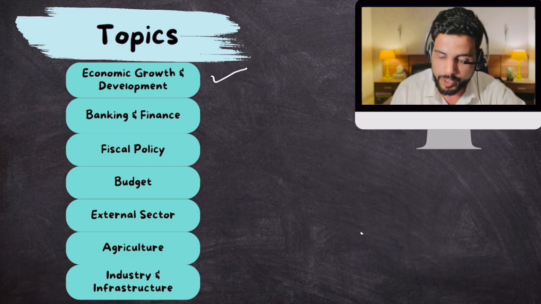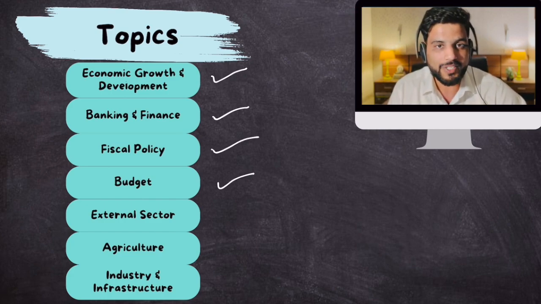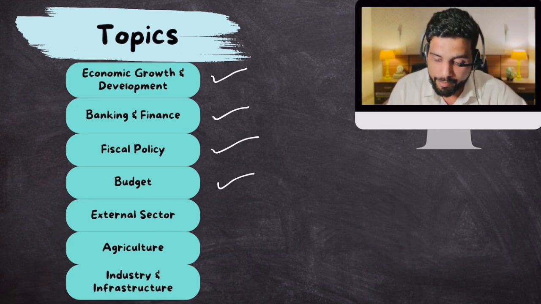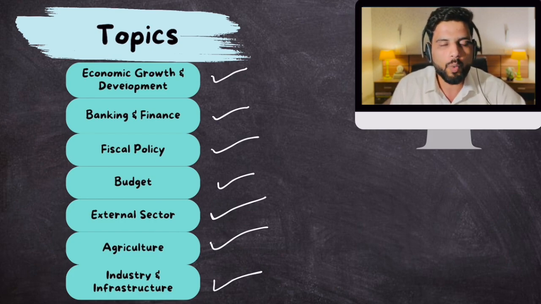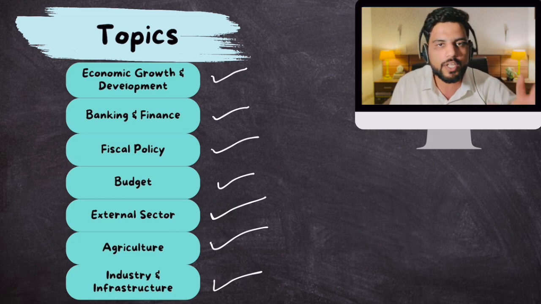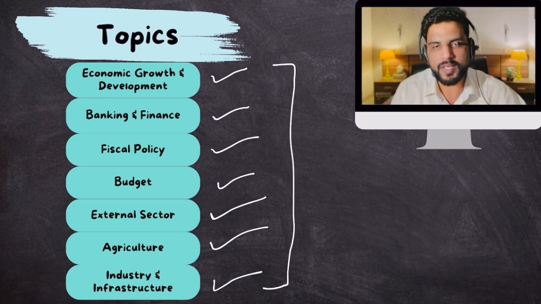Topic number 2 is banking and finance. Topic number 3 is fiscal policy. Topic number 4 is budget. Well, we all know budget is important. Topic number 5 is external sector. Topic number 6 is agriculture. And topic number 7 is industry and infrastructure. So we have divided the entire year's economics current affairs into these 7 topics.